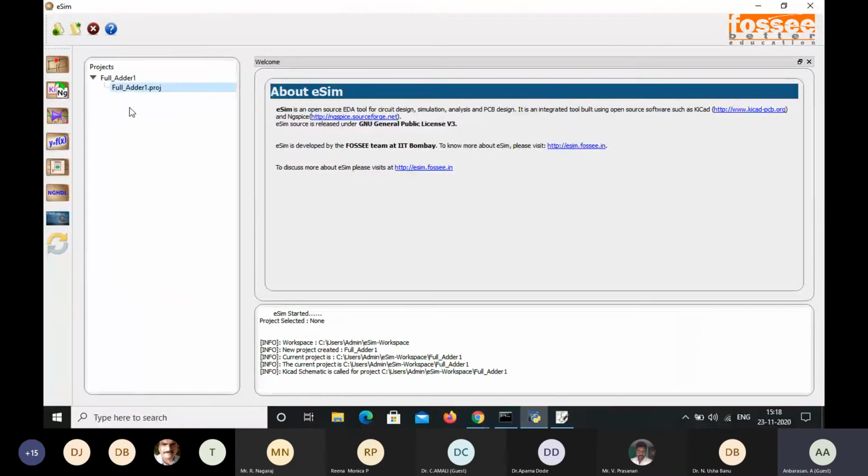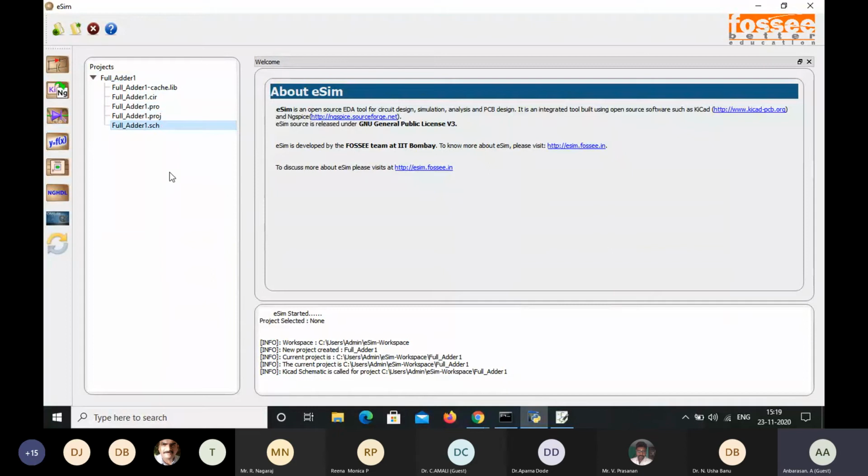While we are designing the full adder, the project name will be there, and the full adder project will be there. We are going to select this and then refresh, and then we can see the various files, that is the full adder cache.lib file, the .cir file. Just now we have created the netlist, so that netlist is saved as .cir. So full_adder.cir, .proj project file, and this is the schematic file. Now we have done the circuit.